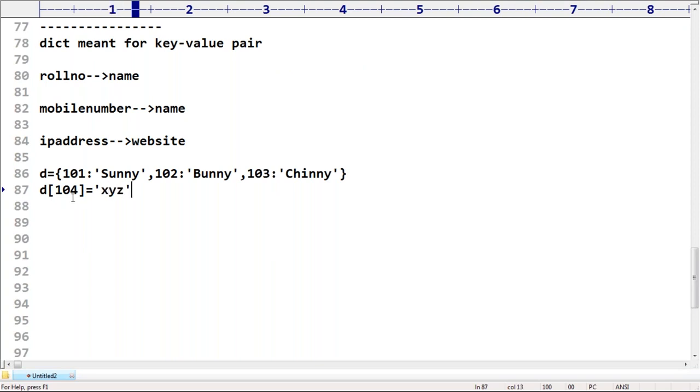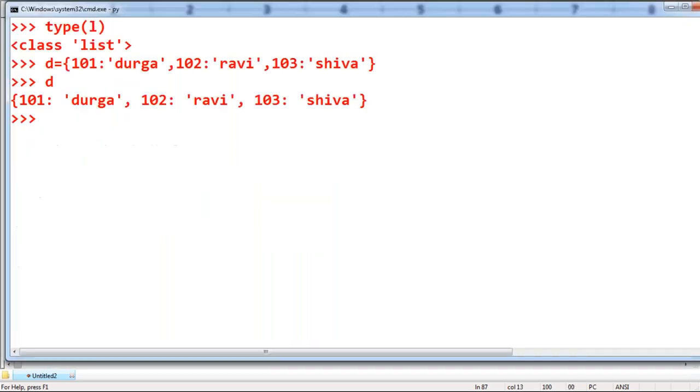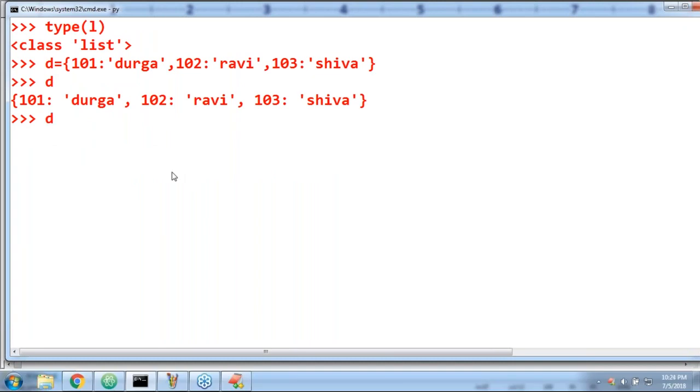No problem, it is valid. Sir, if I take like this, this is the key, this is the value, and this new key value pair will by default be added to the dictionary. D of 104 is equal to 1, like this I'm taking, sir.